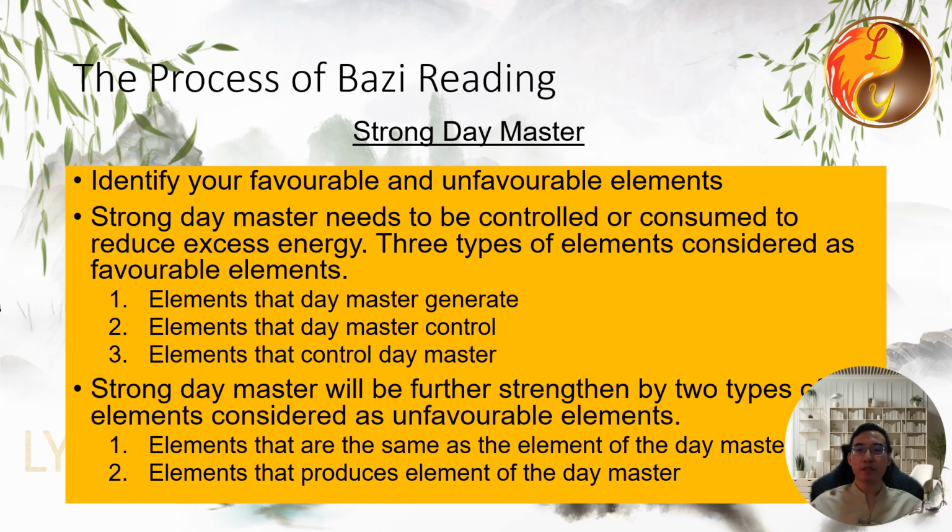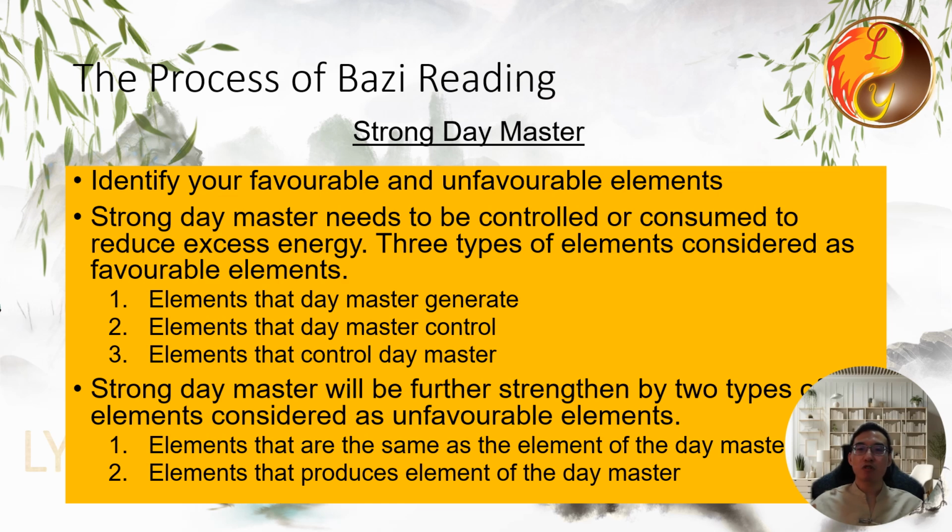If you have a strong day master, you need to be controlled or consumed. A strong day master already has excess energy and does not need more support or nourishment. If more elements that generate or support the day master are added, the five elements will become too strong, which can be detrimental, as it goes against the principle of balance. For a strong day master, the elements that you generate, the elements you control, and the elements that control you can help to consume the excess energy. Thus, these three types of elements are considered your favorable elements.